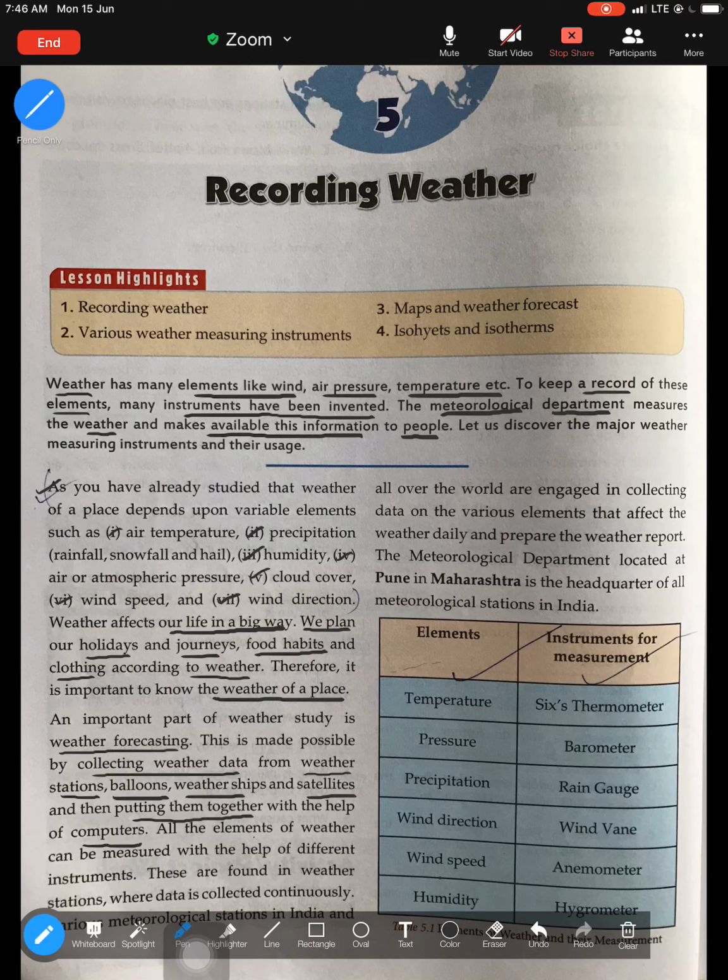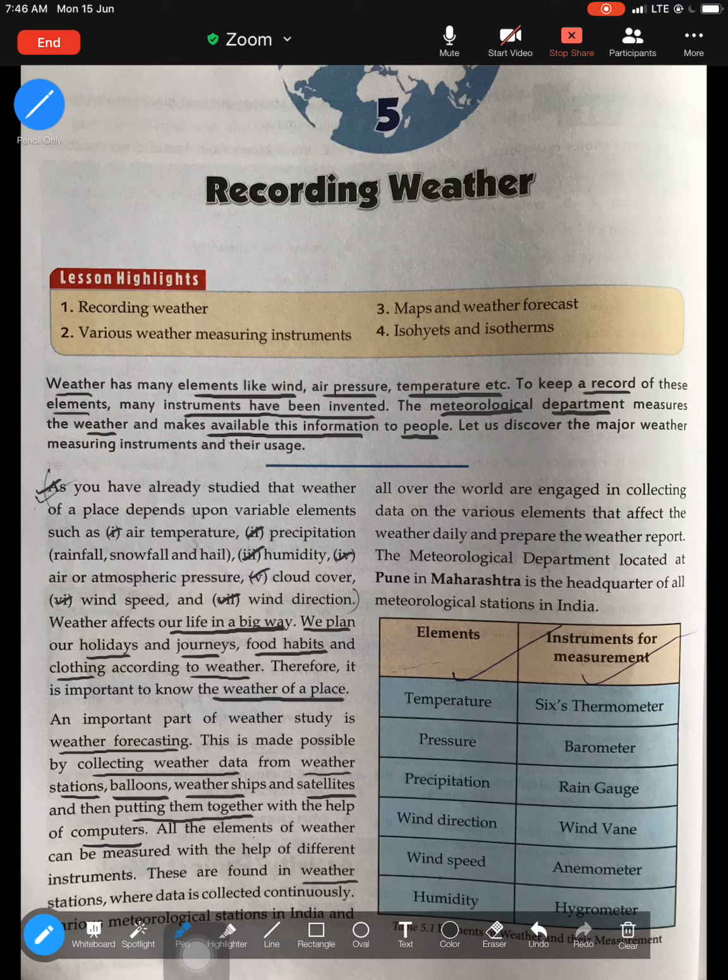So this is how they try to get information about the various elements of weather: from the weather station, that is through the instruments kept in the weather station, from weather balloons, weather ships, and satellites, and then transferring the information to the computer. All right, so that is how recording of weather is done. All these elements of weather can be measured with the help of different instruments. They are found in the weather station, where their data is continuously collected.